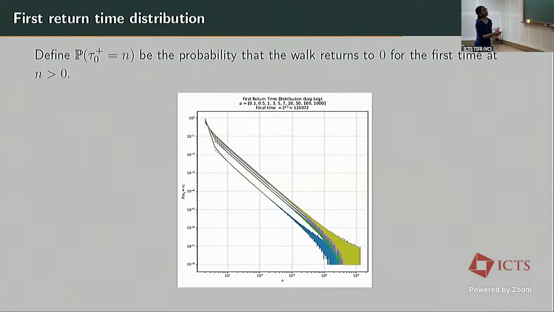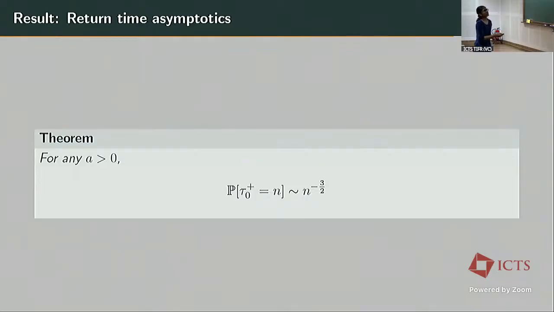Now, if we look at the first return time distribution of the random walk, this looks like n to the minus 3/2, which is similar to that for simple random walk. And so these are the limiting distributions for different values of x for different values of n, for different values of a, and we see that for any a greater than 0, the probability that the first return time is n scales as n to the minus 3/2. So this is our second result,